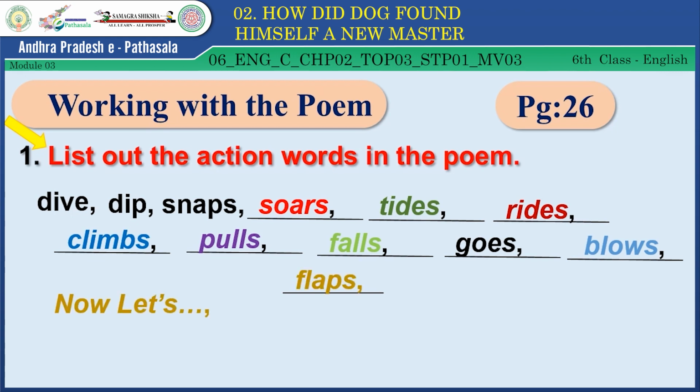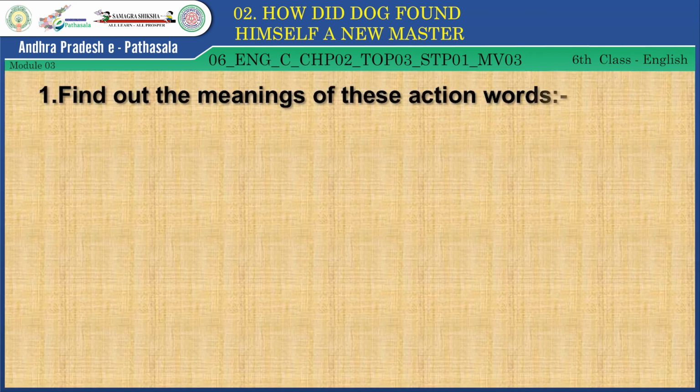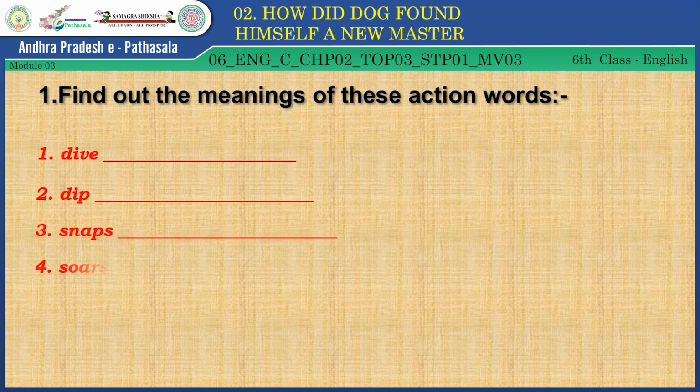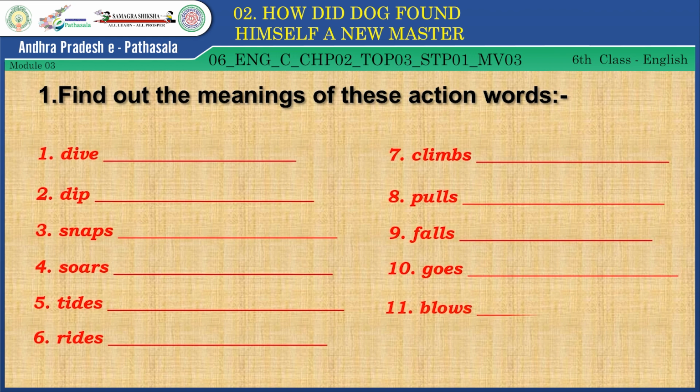So now let's find out the meanings of these words. Are you ready, children? See here, all the action words we have identified from our lesson are given here. There are 12 action words.